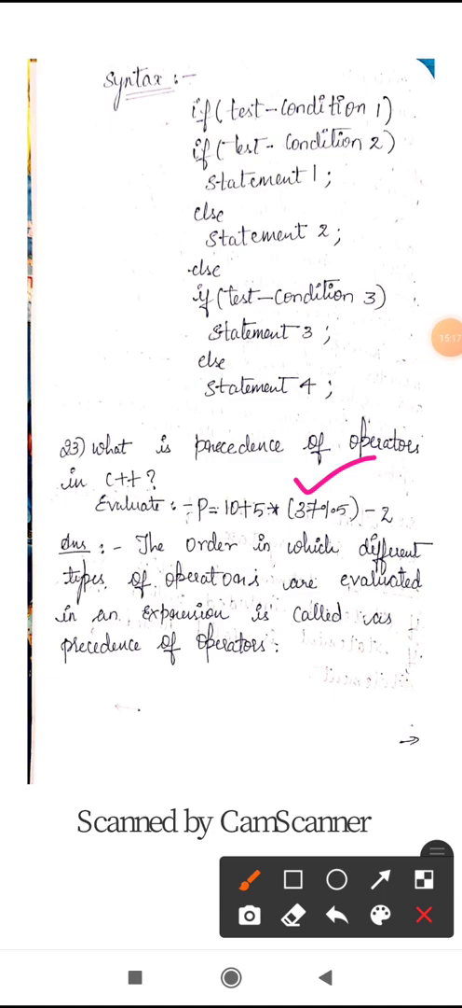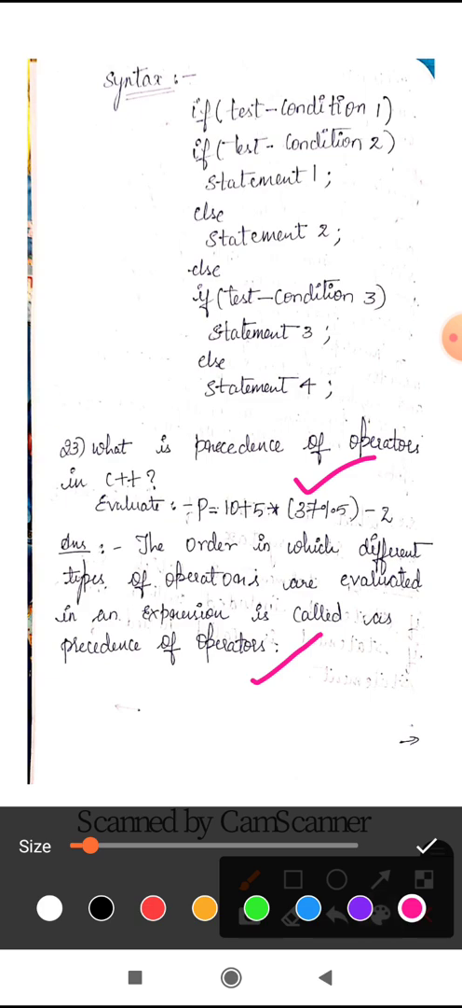So here, precedence of operators: the order in which different types of operators are evaluated in an expression is called precedence of operators. The order, or the numbering from where it will execute, is called the order of precedence of operators. The order in which different types of operators are evaluated in an expression is called precedence of operators.